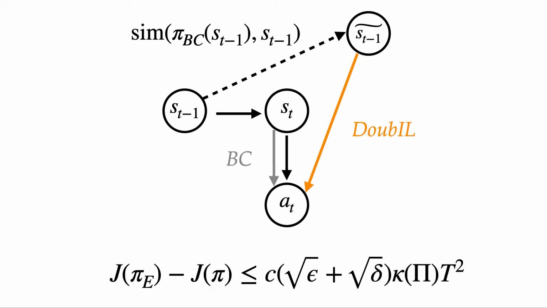We prove the bound on the performance gap with respect to the expert displayed on the screen, where C corresponds to the smoothness of the noise distribution, epsilon and delta correspond to errors in the first and second stage policies, kappa of pi is a problem-dependent constant that quantifies the weakness of the instrument, and T is the horizon of the problem. Note that if both training errors are driven to zero, this bound implies we will find a value equivalent policy to the expert. Behavior cloning does not enjoy a similar bound in the temporally correlated noise setting because of the inconsistency issues just discussed.